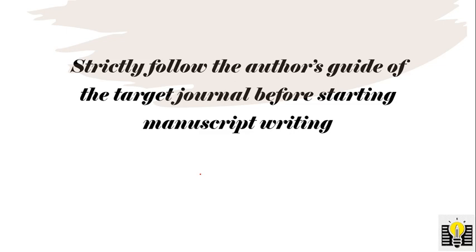You have to strictly follow the author's guide before starting your manuscript, because each and every journal has different techniques and different guidelines for writing the paper, including figures and the sections of the body, including the methodology. Everything is mentioned in the author's guide.